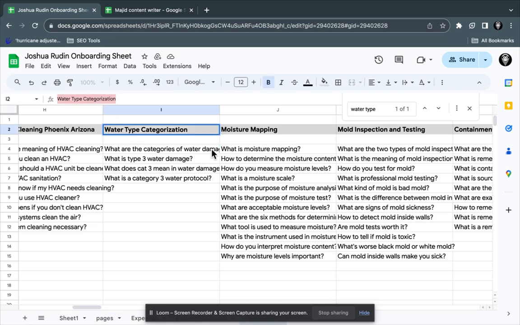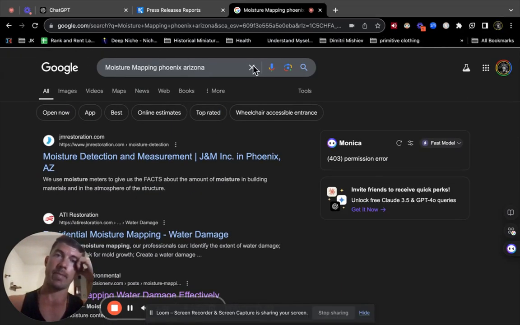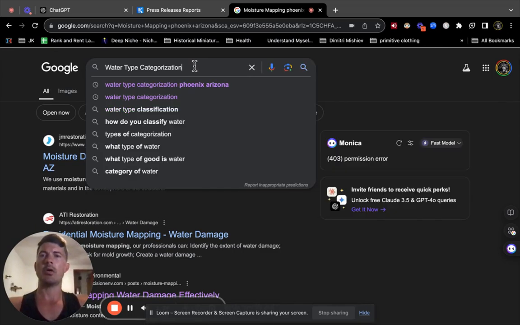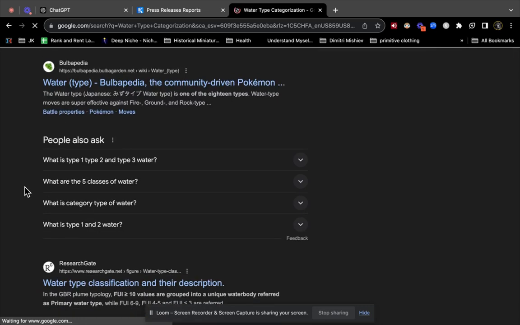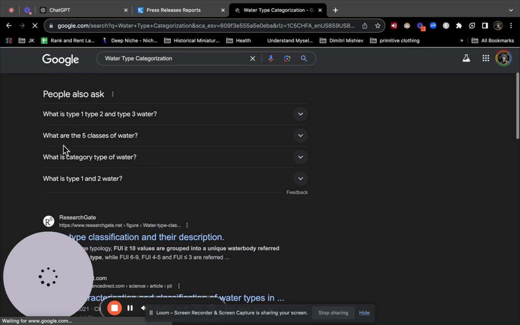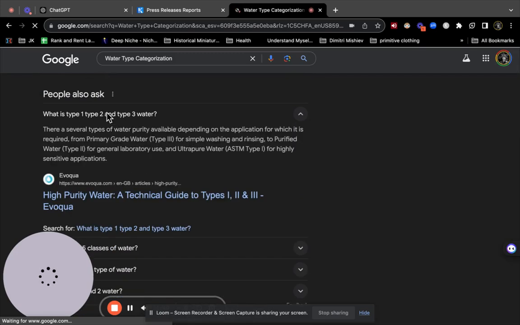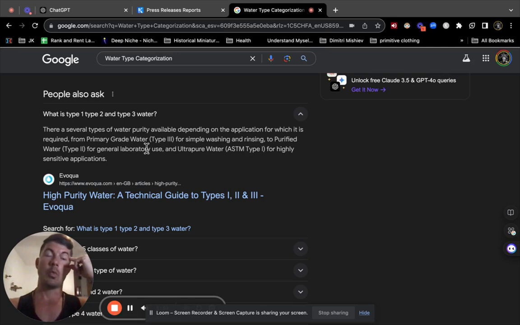So a lot of these ChatGPT gave me as ideas, right? Now I want to go see what Google is actually showing me. So let's just type it in without the city and state. Okay, now I'm looking, and if you notice, 5 classes, what's one type? Type 1, 2, and 3: primary grade, purified, and ultra pure. That's not talking about water damage water types, because water damage water types go from bad to worse.